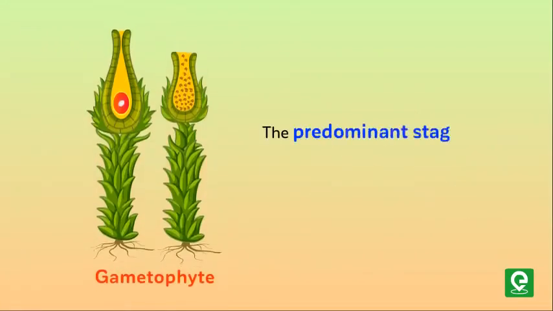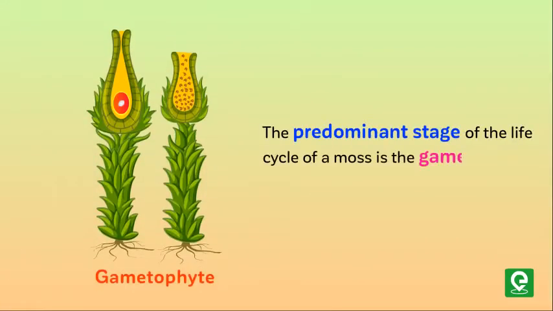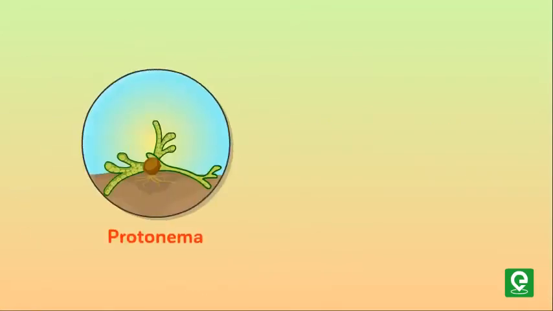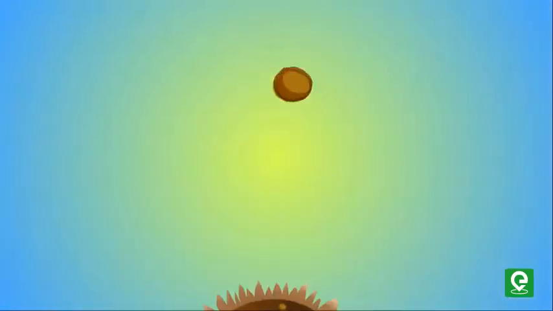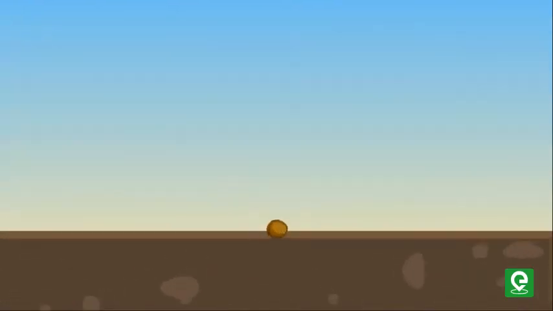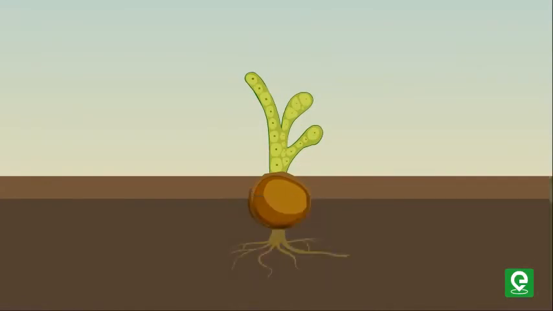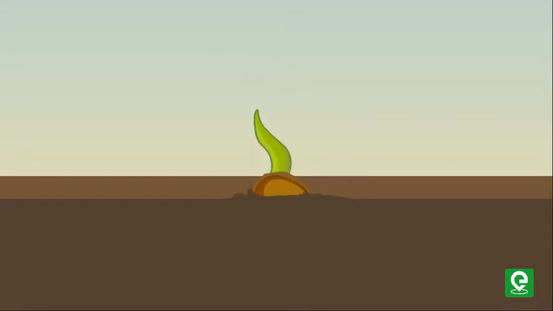The predominant stage of the life cycle of a moss is the gametophyte, which consists of two stages. Number 1, protonema, and number 2, leafy stage. The first stage is the protonema stage, which develops directly from a spore. It is a creeping, green, branched and frequently filamentous stage. The second stage is the leafy stage, which develops from the secondary protonema as a lateral bud.